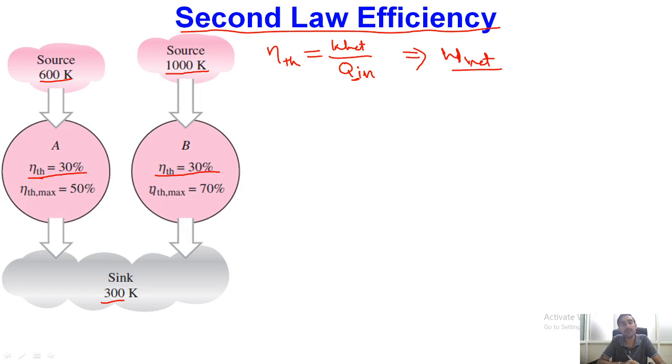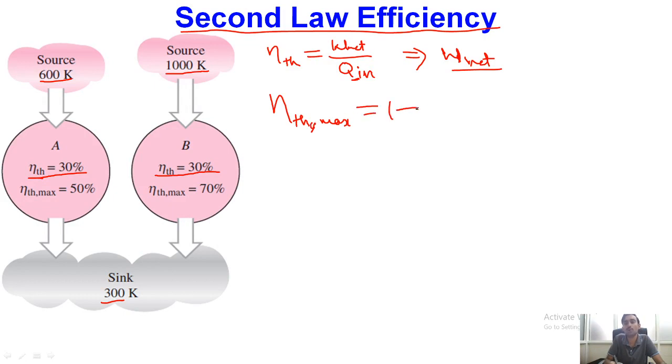However, if you look at this situation, for the first case the temperature limits are between 600 and 300, and in the second case between 1000 and 300. So if you consider the Carnot efficiency, or the maximum possible efficiency of this cycle,